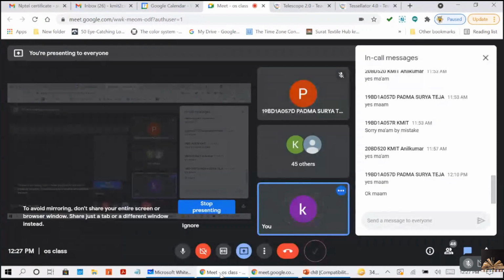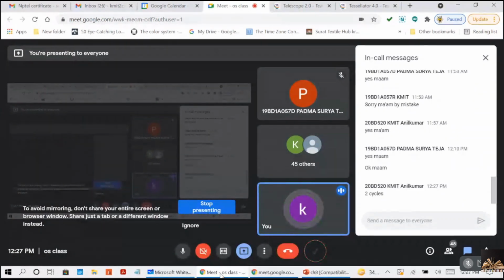To save the memory access time. Why? Because to fetch any instruction, you require memory access 2 times: one for the page table and one for the actual memory. Because the page table is stored in the main memory, it requires 2 cycles, one for the page table and one for the actual instruction fetching. To solve this, we make use of a cache, an associative memory, which is called the translation look-aside buffer. We'll be using a buffer.